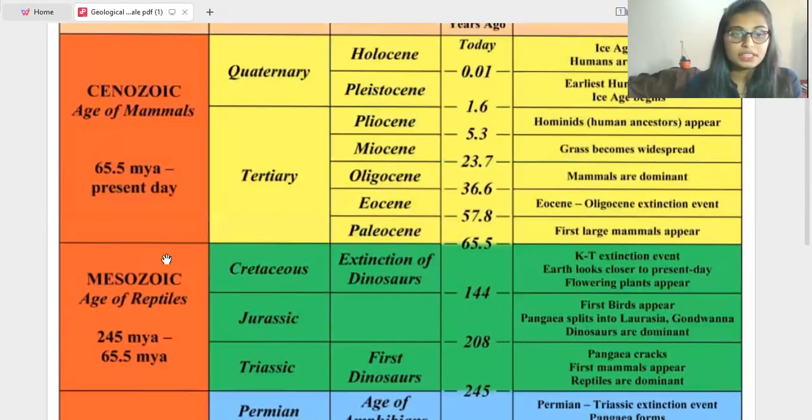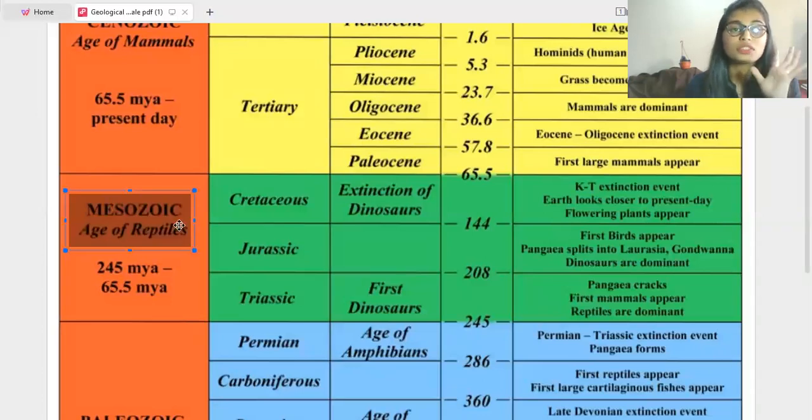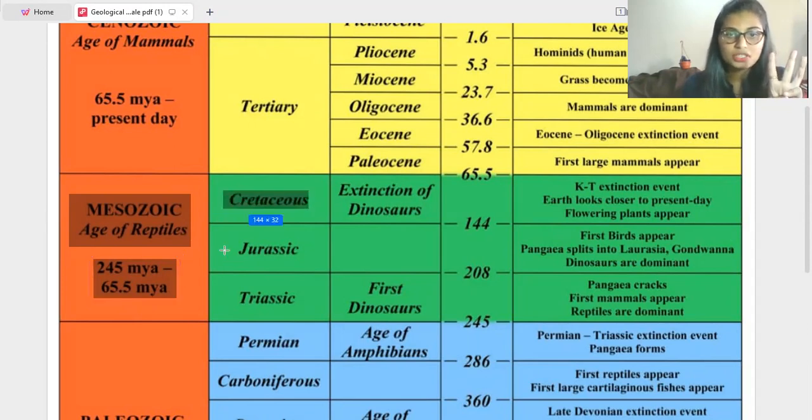So the next era, that is Mesozoic era. This Mesozoic era is also called the Age of Reptiles, because reptiles are dominant here. That's why this Mesozoic era is called the Age of Reptiles. And this event takes place from 245 million years ago to 65.5 million years ago. Under this Mesozoic era, 3 different periods are there, that is Cretaceous, Jurassic, and also Triassic.